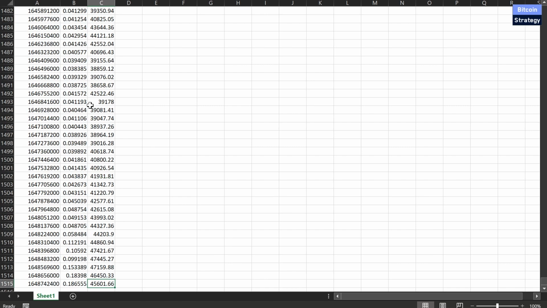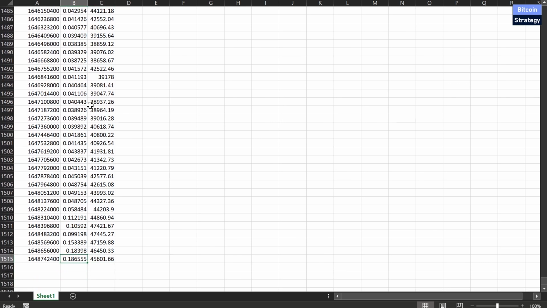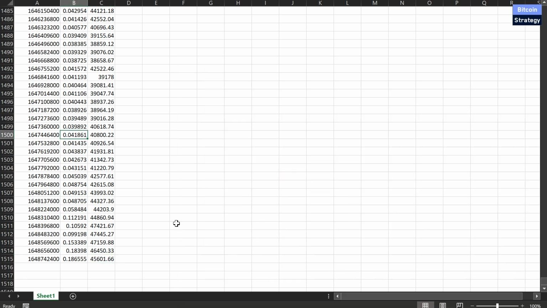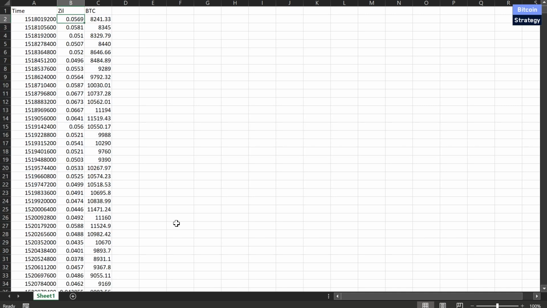Now we scroll down and see, do we actually have the same length of data? That's correct. If that's not the case, then this is definitely a red flag. You've got different amounts of data for the different assets. This can happen, for example, when you compare crypto to stocks, right? Because stocks might only be open 5 days a week. Crypto is open all the time. So then you have to do some cleanup work if you still want to use daily data. Otherwise, you might just revert back to weekly data. So those are the prices.